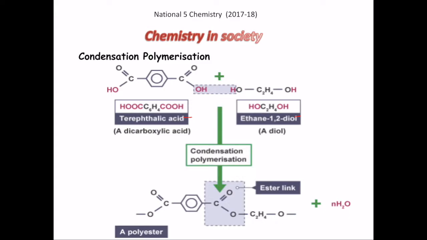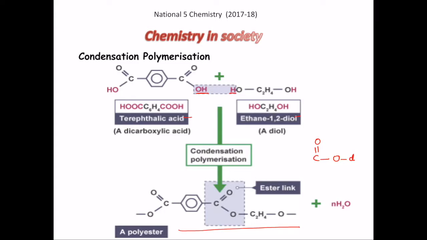When the molecules combine together, hydroxyl from the carboxylic chain and hydrogen from the hydroxyl functional group combine to form a water molecule, and the result that you get is a polyester, which has the ester link, represented by C double bond O and a single bond with another oxygen atom, which is further associated with the diol molecule.